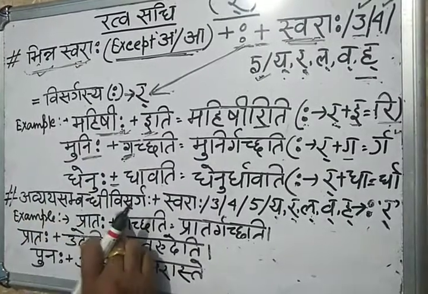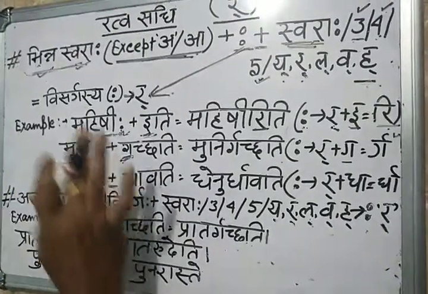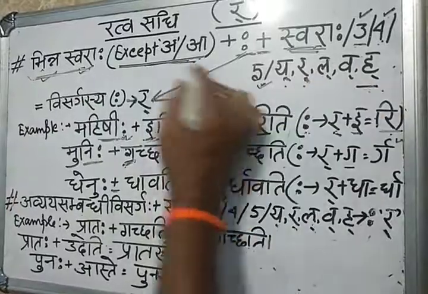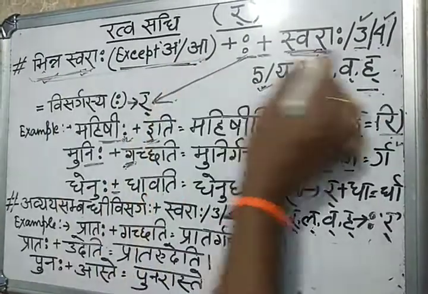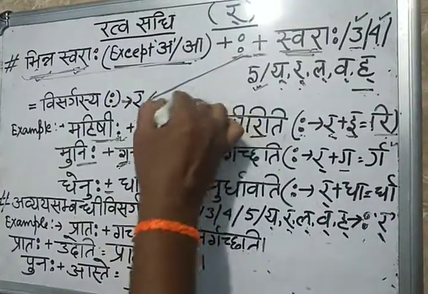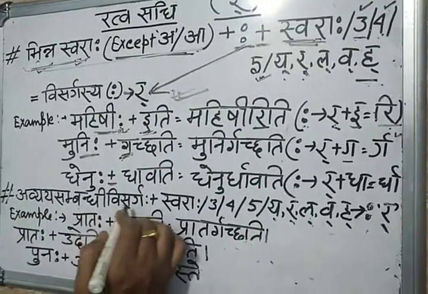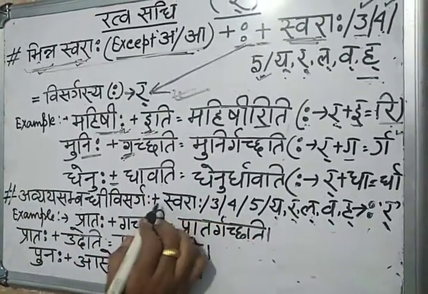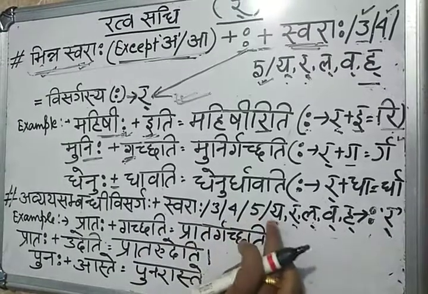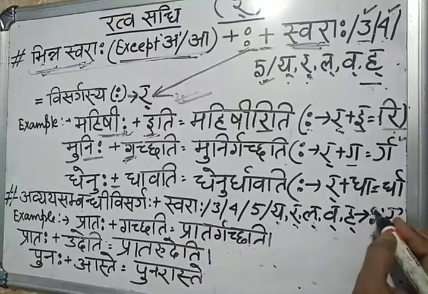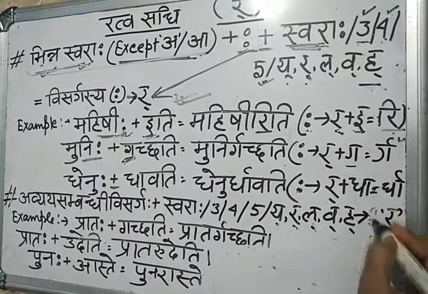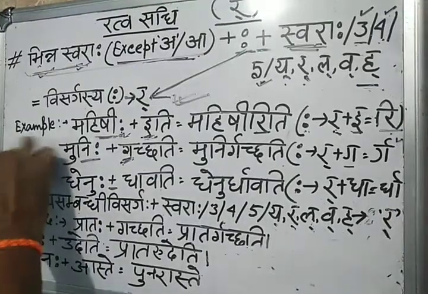Abhyay Sambandhi Visargaha. You must note down this formula: Abhyay Sambandhi Visargaha plus Swaraha, 3, 4, 5 or Yaralavaha. Then the visarga will convert into the ra. This is what they are telling you.